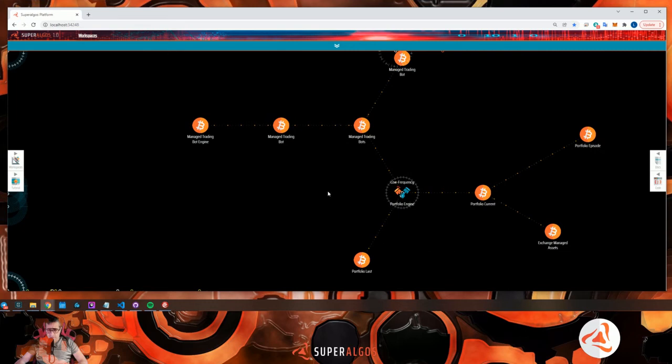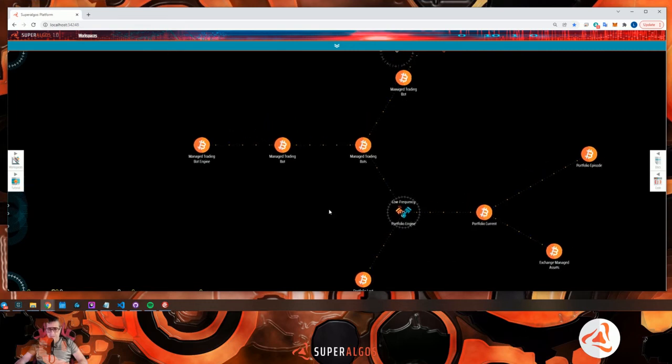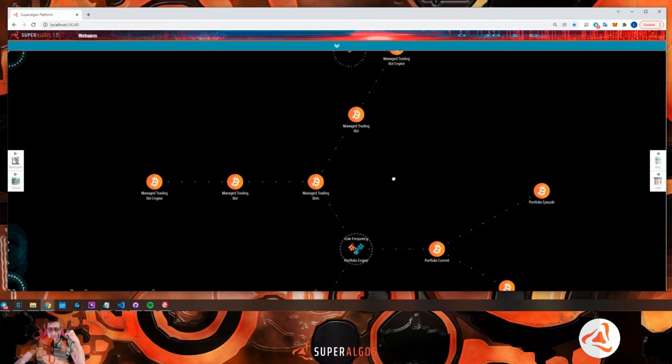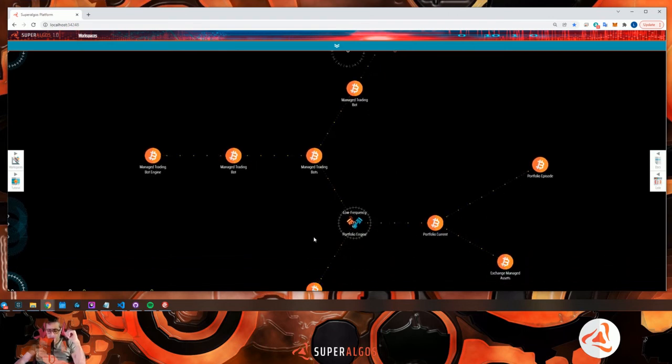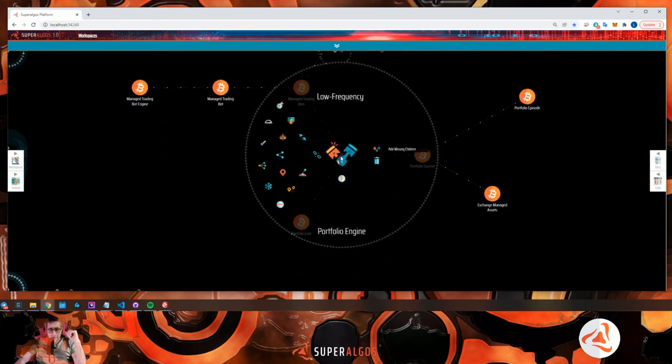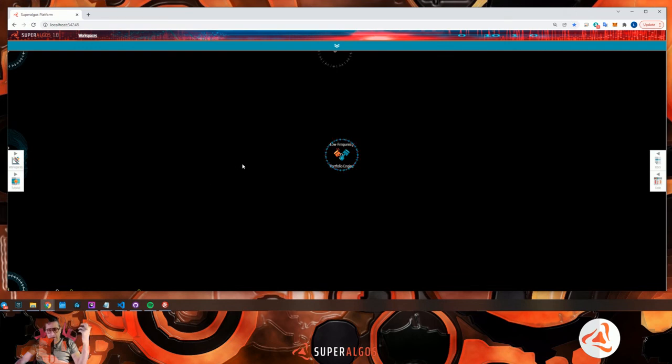But if you need more because you're going to be managing 100 bots, then you just clone these branches and add them here, and you can have your own version of the portfolio engine with as many managed bots or managed assets as you need. Okay, because at runtime this information is going to be populated with the actual values of the trading engine of all these managed trading bots.